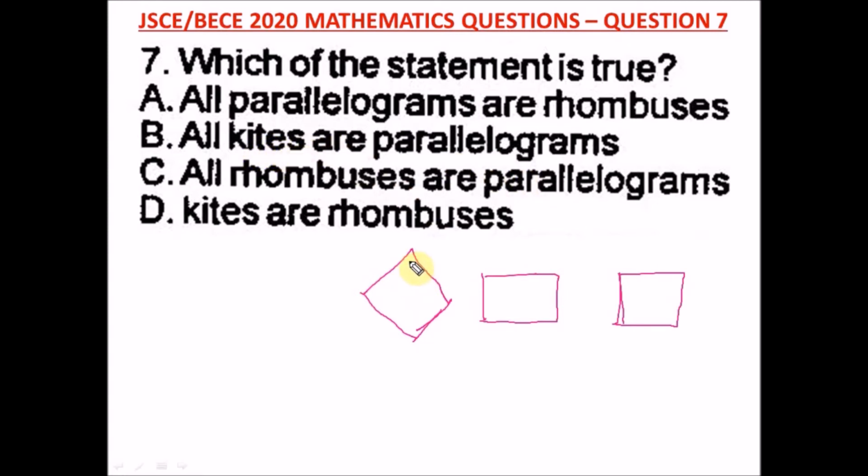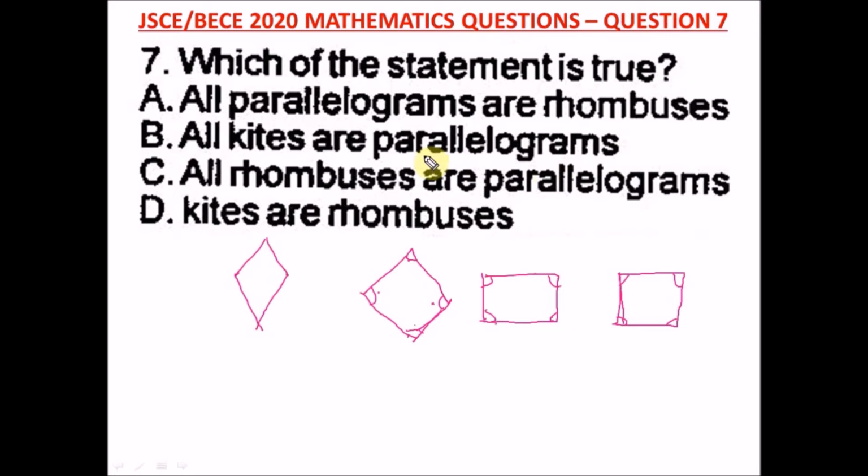Okay, it is because for parallelograms the opposite angles are equal. All right, this opposite angle is equal to this. These opposite angles, they are equal. For the rectangle also, opposite angles are equal, and this is also for the square. The opposite angles are equal. But for a kite, you know, this is a kite. A kite has the two adjacent sides equal, but the opposite angles are not equal. That's why a kite is not a parallelogram.